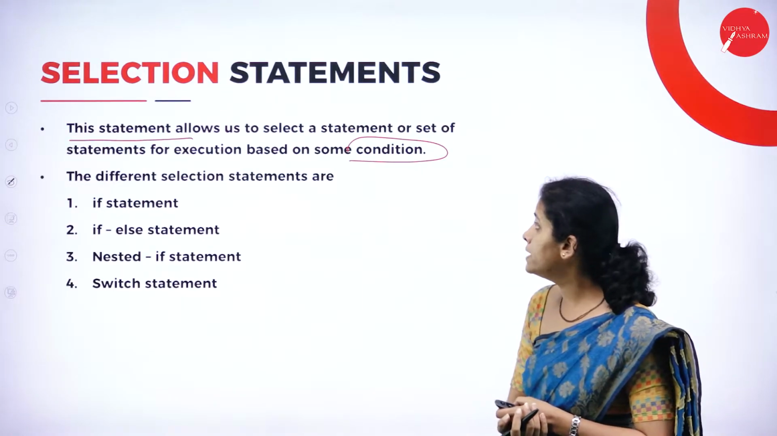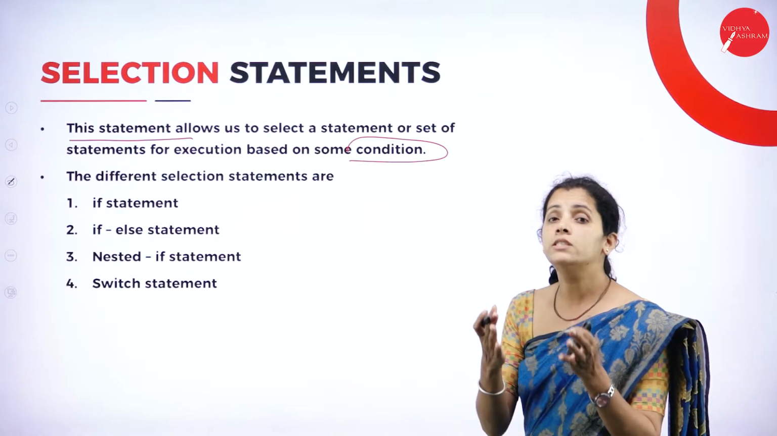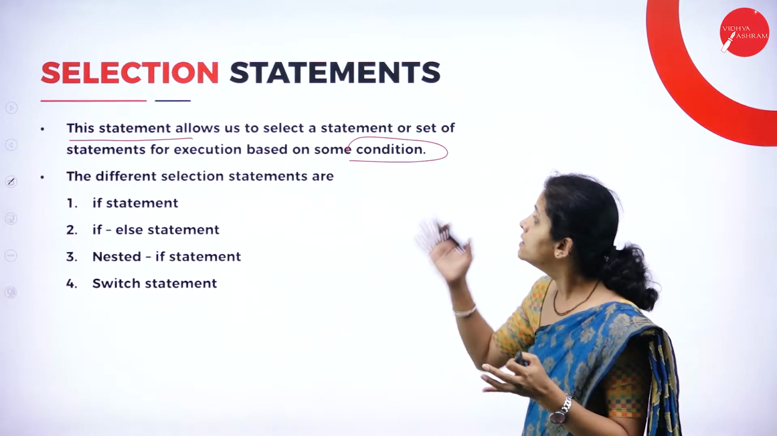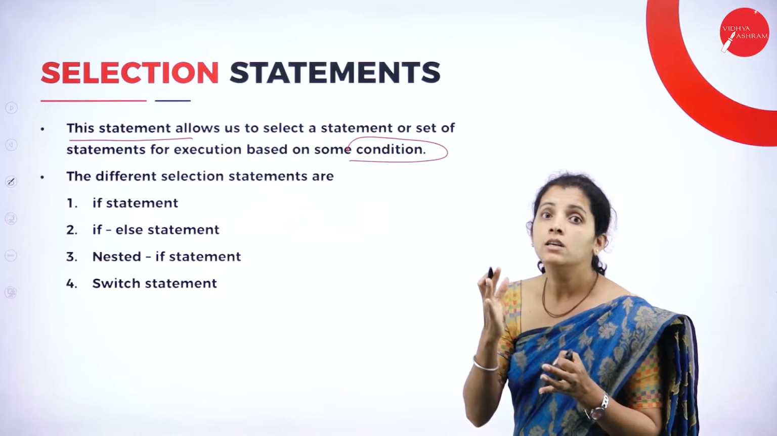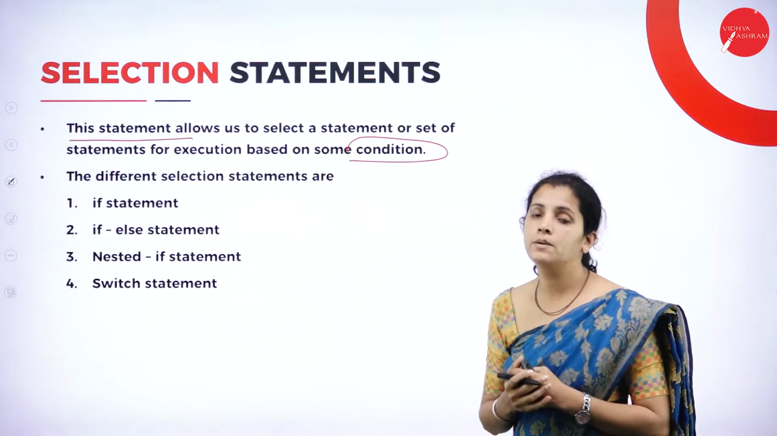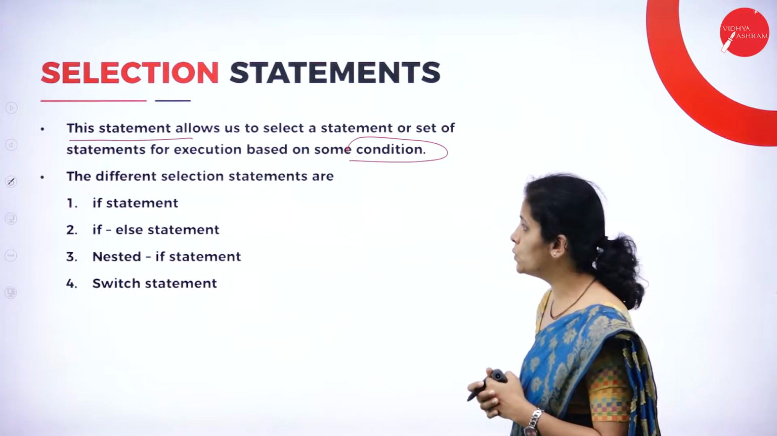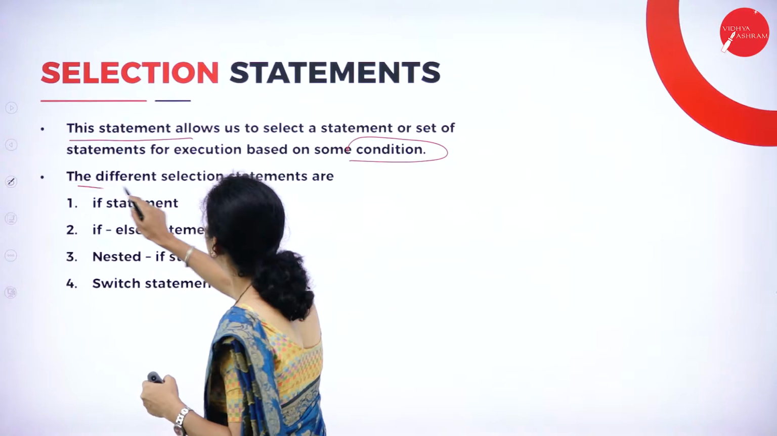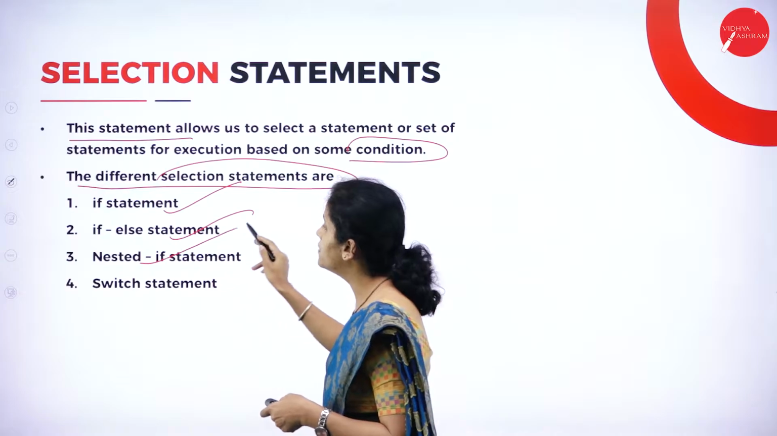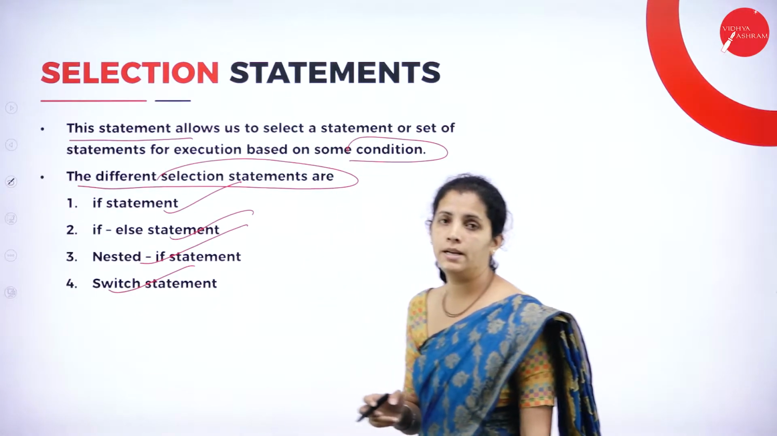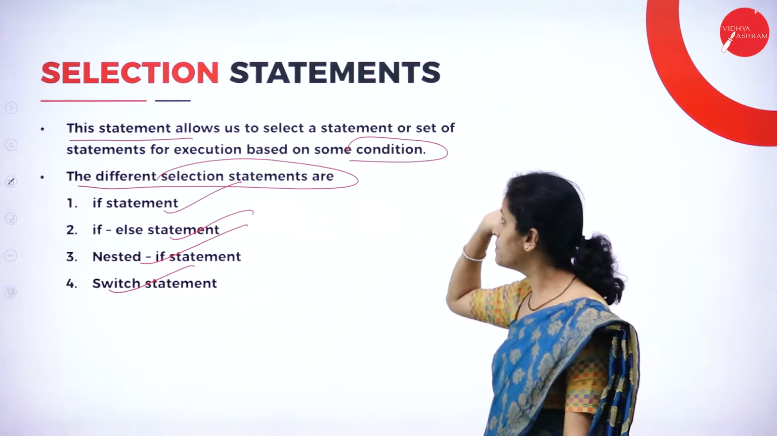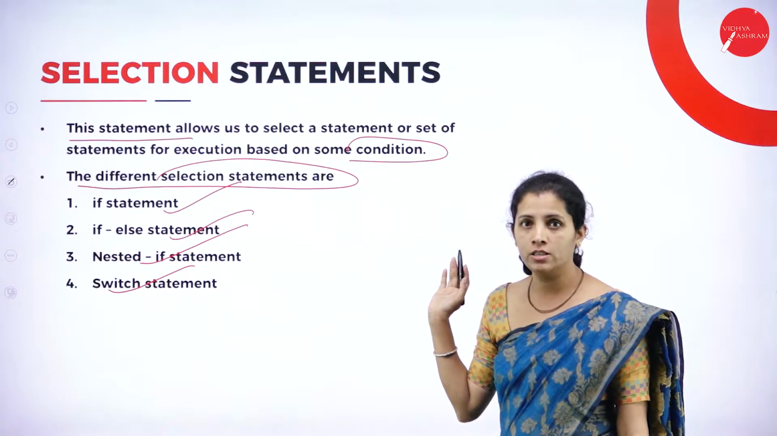In selection statements, we are going to get a statement, either one or a group of statements. Now we are going to make a decision about which statement I want to execute and which statement I don't want to execute. There are different kinds of selection statements: if statement, if else statement, nested if statement, and switch statement.